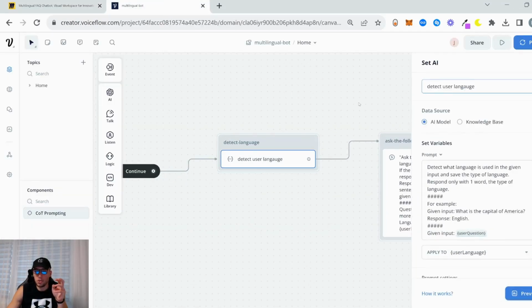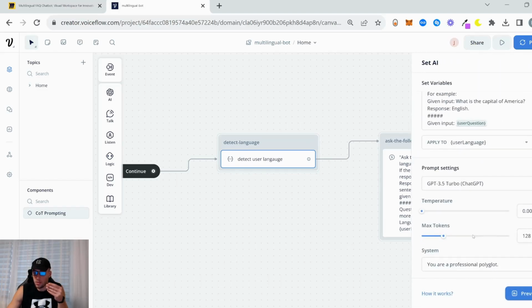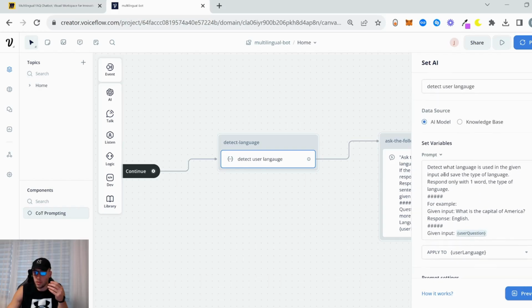Detect user language. So this is our system prompt. First of all, you are a professional polyglot, and this is our prompt. Detect what language is used in the given input and save the type of language. Respond only with one word, the type of language.